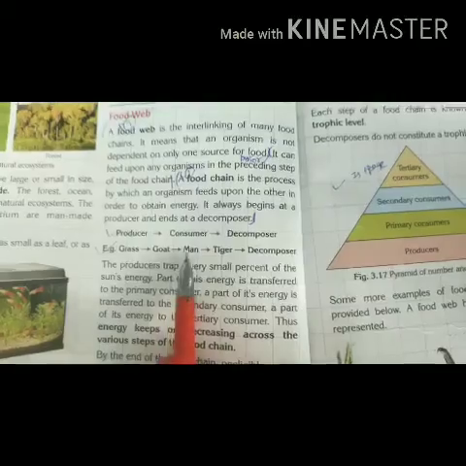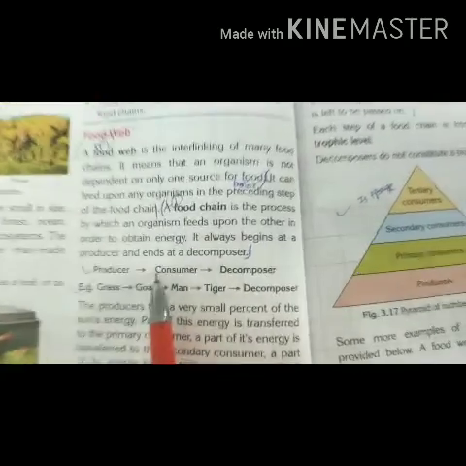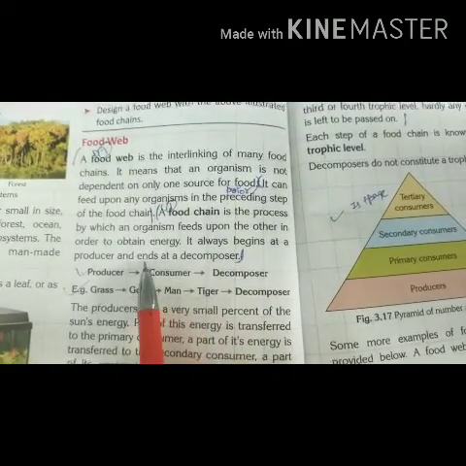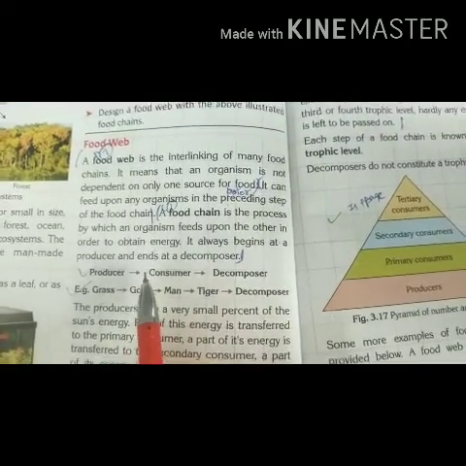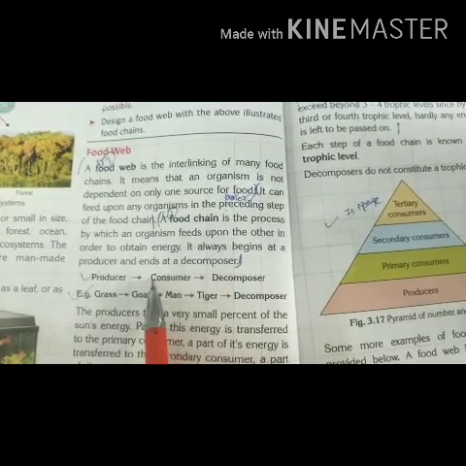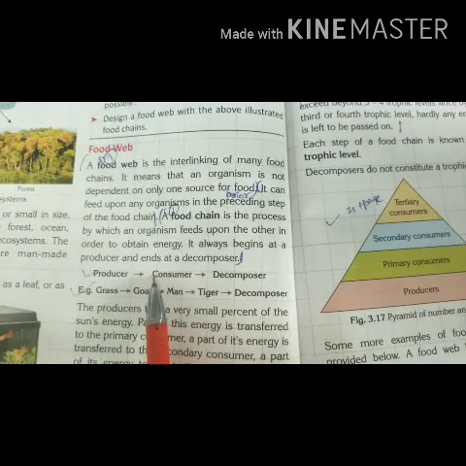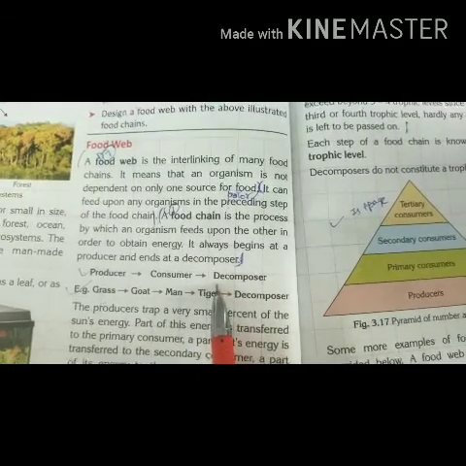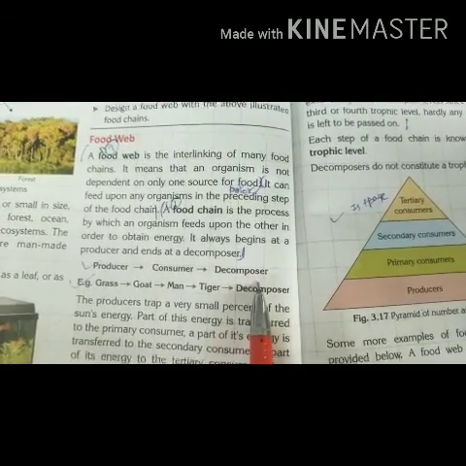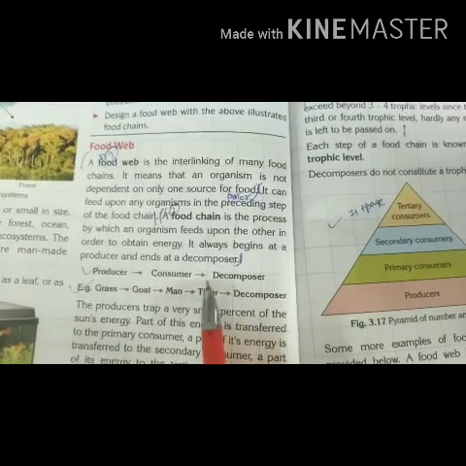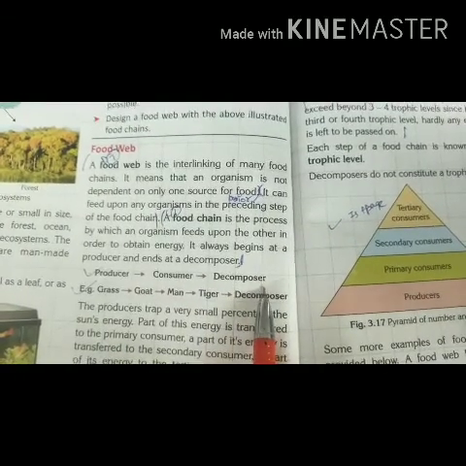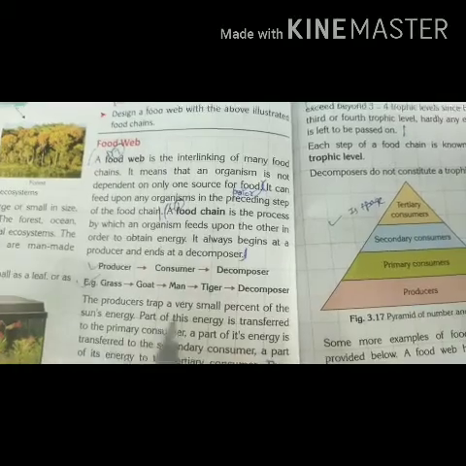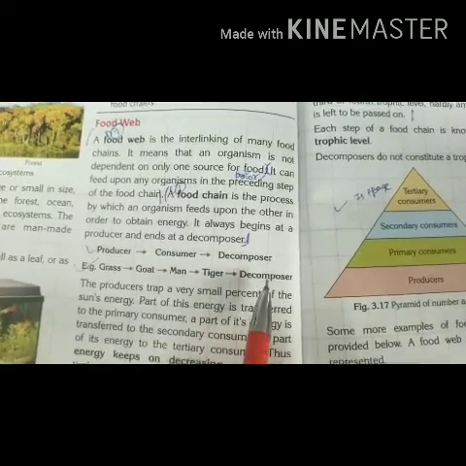And when we talk about consumers, I had already told you there are primary consumers, secondary consumers and tertiary consumers. The last consumer is the tertiary consumer. After the consumers we can see decomposers. Decomposers are those organisms which decompose the organisms, which means the last step of the food chain will be decomposers.